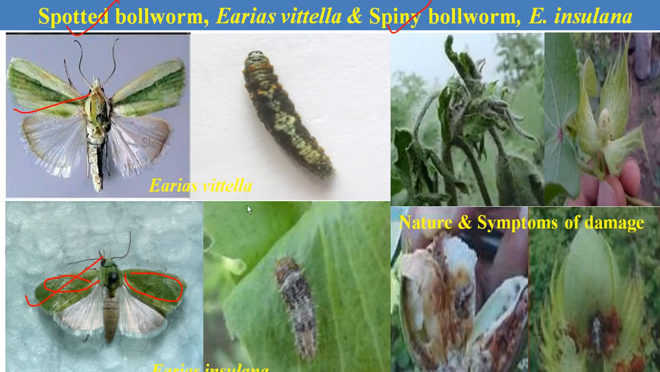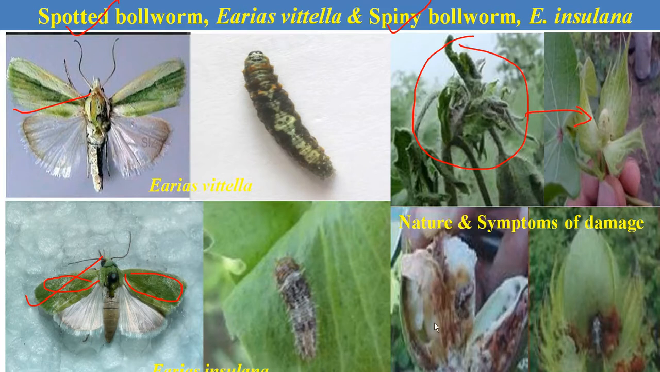Unlike the American bollworm, the spotted and spiny bollworm do not attack the leaves; they directly attack the shoots or tender shoots. Due to their continuous feeding, the shoots wither and dry. Then after that it attacks the flowers and flower buds, and in case of severe infestation, the flowers or flower buds shed onto the ground.